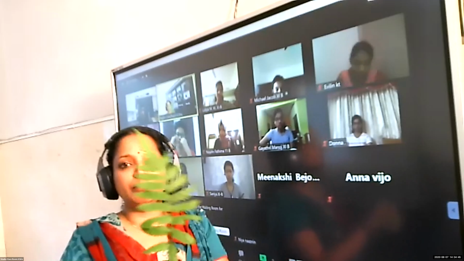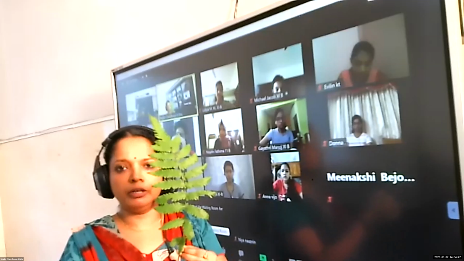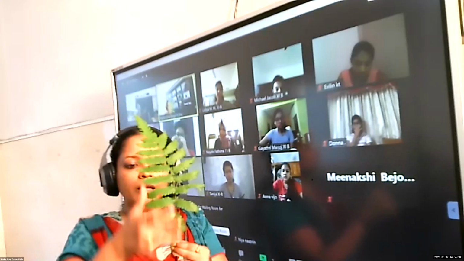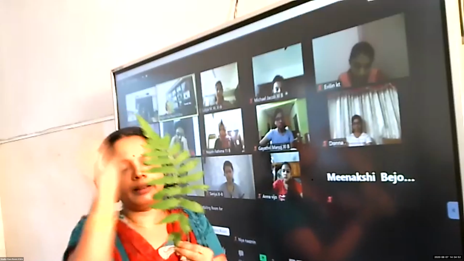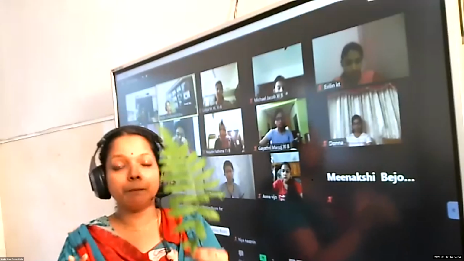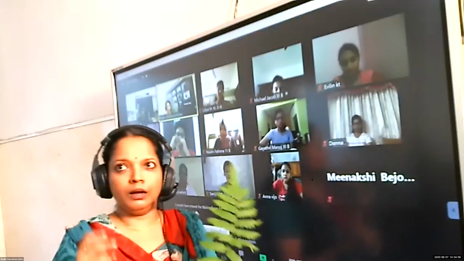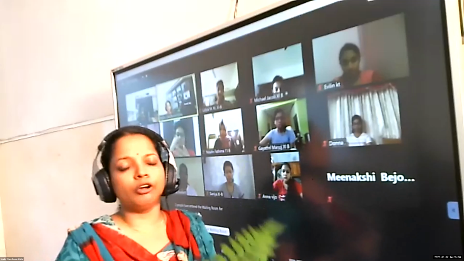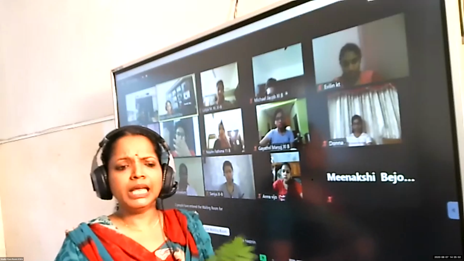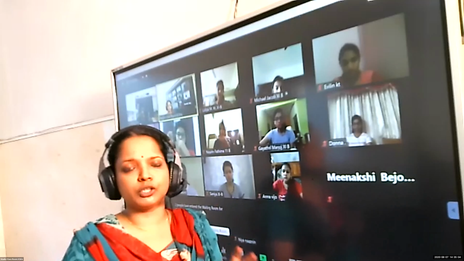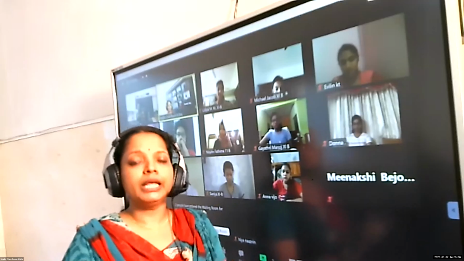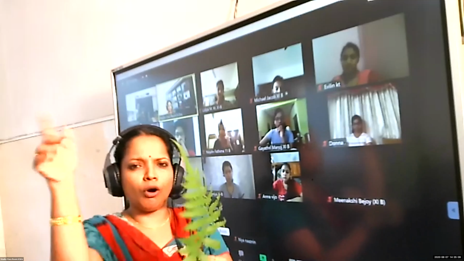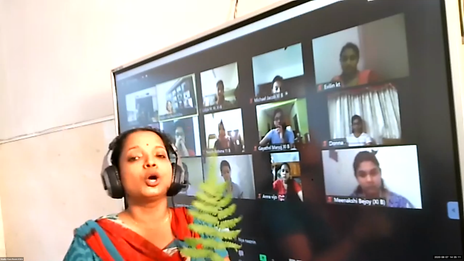This is an example for pinnately compound leaf, which means leaflets are arranged on the main rib. Even the tamarind leaf is an example of a pinnately compound leaf. But in certain plants, you can find the leaflets all come and join at one common point.